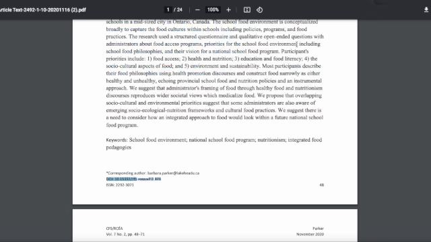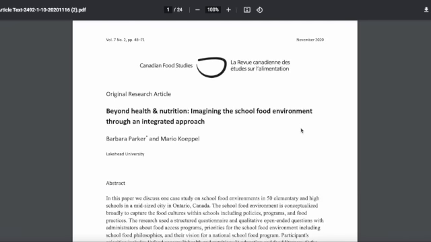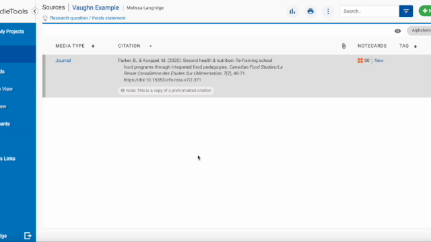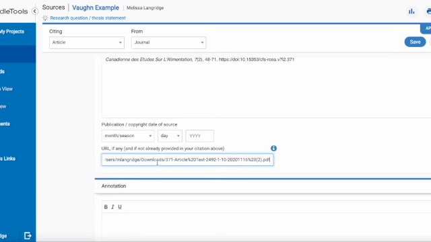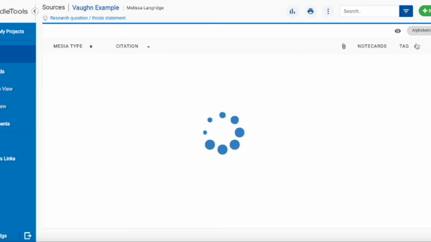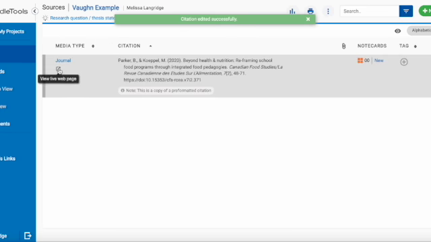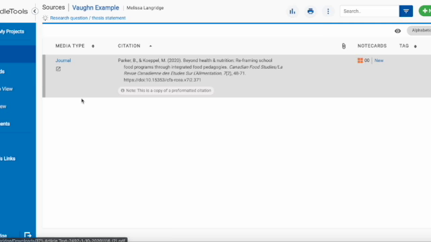Okay, it's not linking out. So I see there's where I got the DOI from the bottom of the first page. I am going to copy and paste the link, the web address that was freely available on Google Scholar. I'm going to put it here, the URL. They don't want you to put it in the citation itself. They want the DOI. There we go. Now there's the square with the little arrow out, and so I can just link it. Oh, it's still not linking.